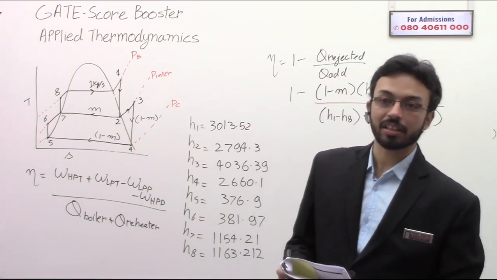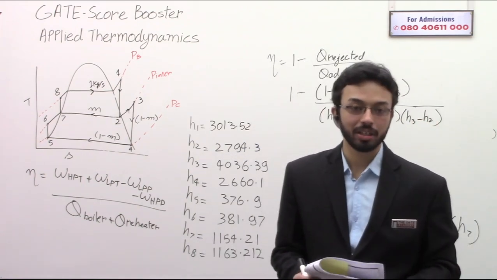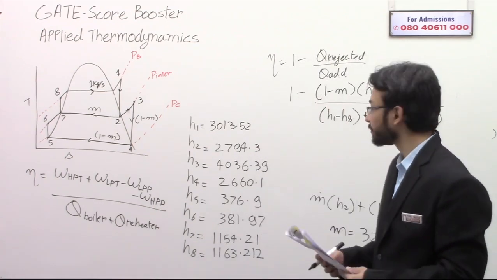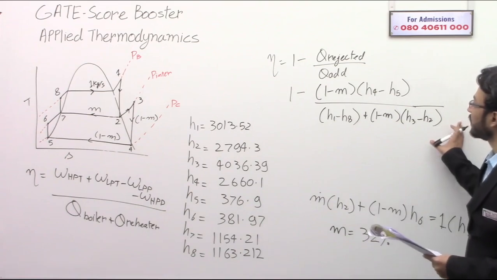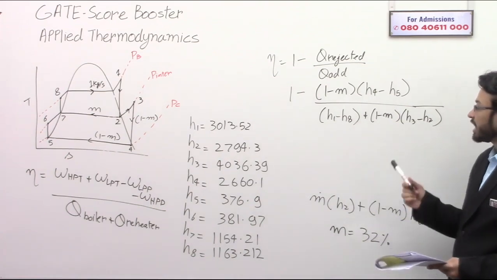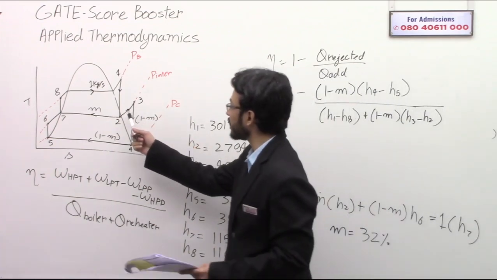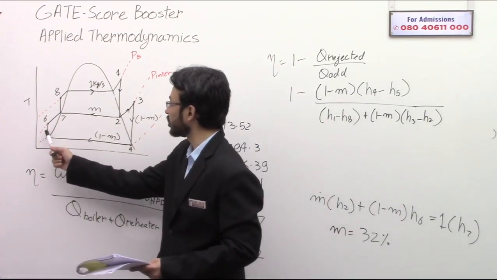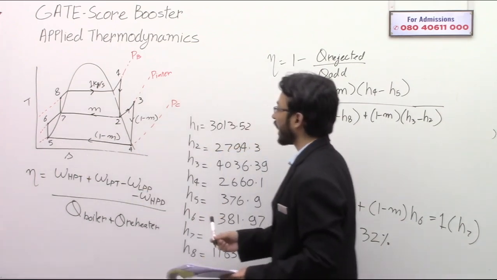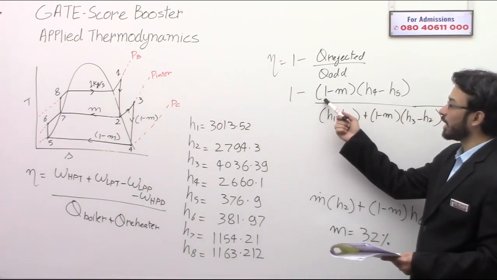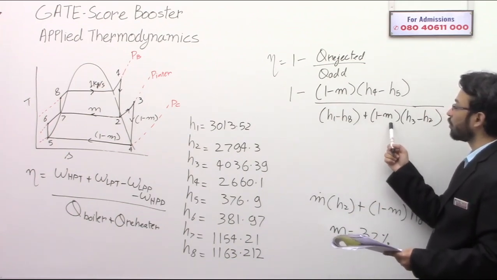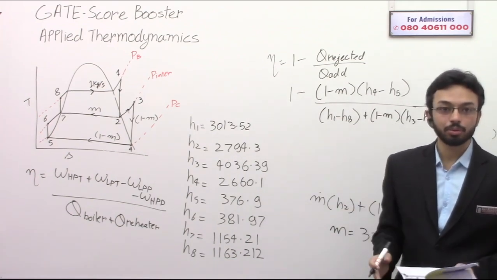Ducts are basically dealt in fluid mechanics. The ducts numericals that you are talking about are dealt in fluid mechanics. Getting my point, this is how you calculate the efficiency. Please note that in the whole of this region, only 1 minus m is flowing. So the heat rejected will be multiplied with 1 minus m, and the heat added in the reheater will also be 1 minus m. Clear up to this part?